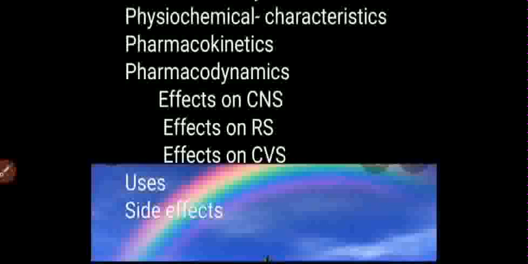As it causes bronchodilation and profound analgesia, it is used in COPD. Then in cardiac tamponade, restrictive pericarditis, as it preserves heart rate and right atrial pressure by stimulating sympathetic stimulation.